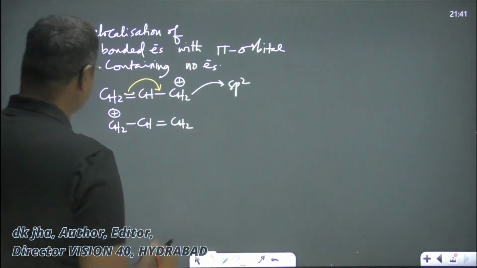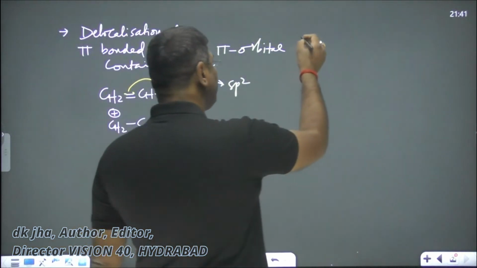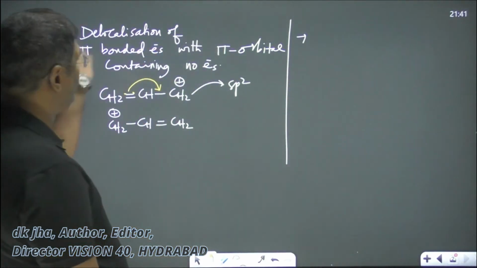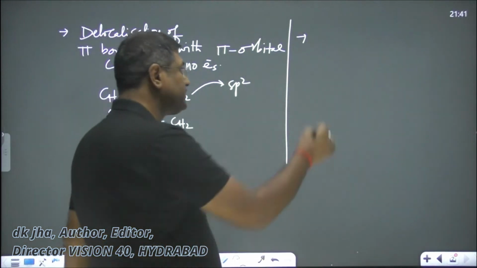You will see the other kind also. Right? What is the next? Delocalization of pi bonded electrons.